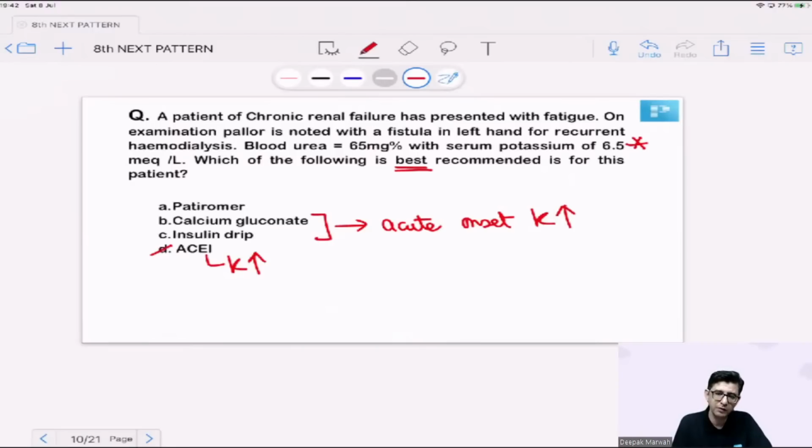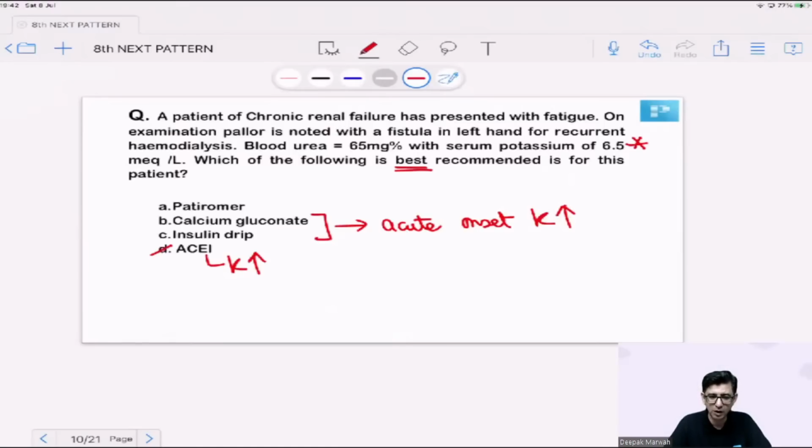For a person who's having chronic renal failure, you don't need to give calcium gluconate and insulin drip. And even if you decide to give these two drugs, how long will you give? You can't give all this medicine for the whole life of the patient. You can't give an insulin drip daily. You can't give a calcium gluconate drip, coming every day to get an injection.